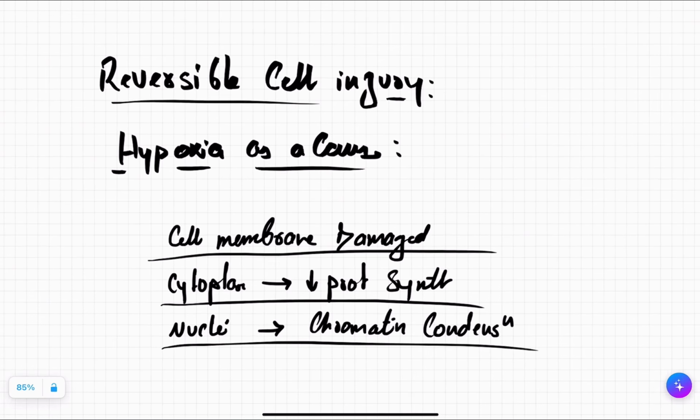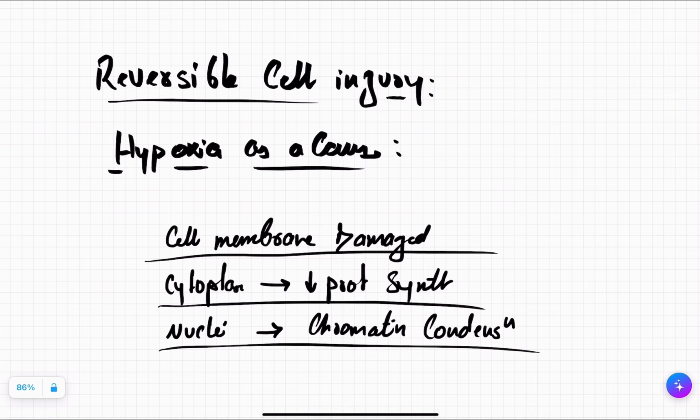So, in reversible cell injury, the most common cause is hypoxia. We saw how hypoxia caused the cell membrane damage or the membrane blebbing, how it caused reduced protein synthesis in the cytoplasm, and in the nuclei, we also saw how chromatin condensation took place.